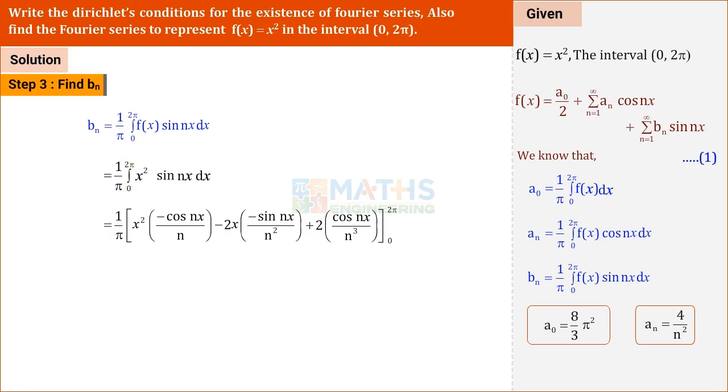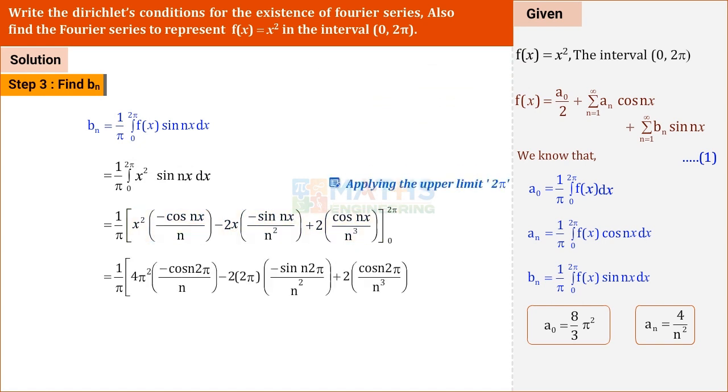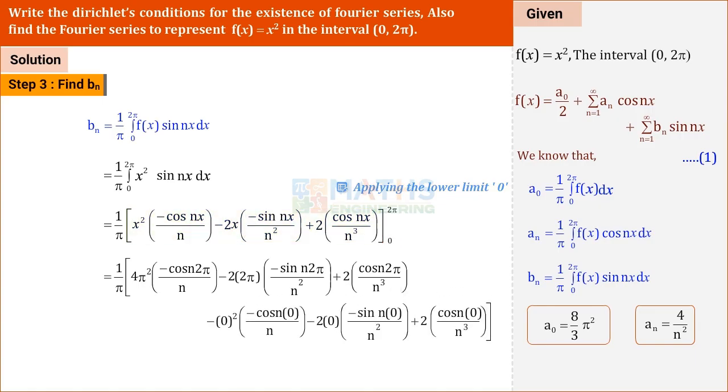Limit varies from 0 to 2 pi. We keep 1 by pi as it is. We substitute the upper limit 2 pi in the place of x minus lower limit 0 in the place of x. We know that cos n pi is equal to minus 1 power n. Here we have cos 2n pi where 2n is even. Cos of 2n pi is equal to 1. Wherever you find cos of 2n pi, you make that as 1.